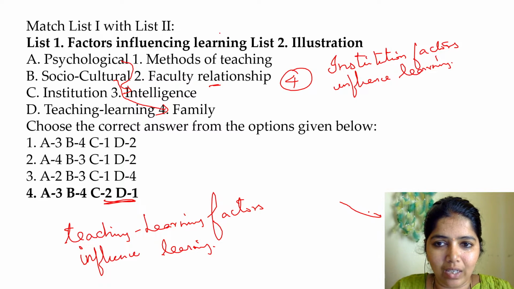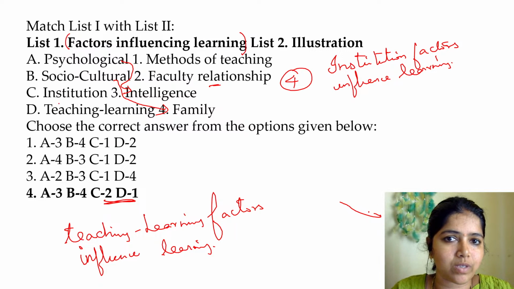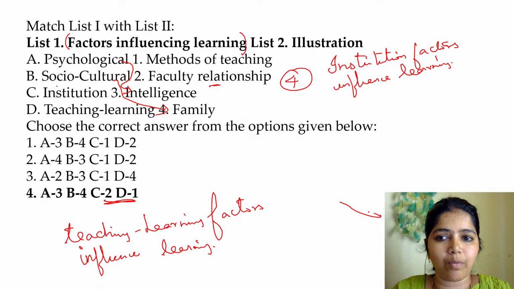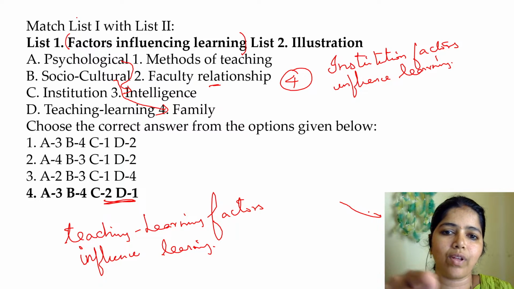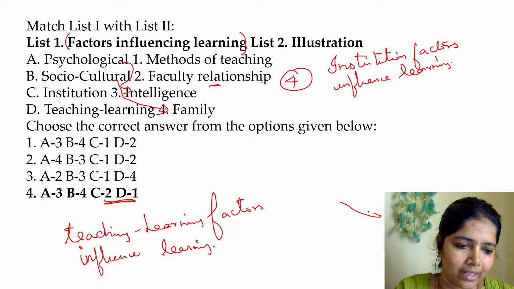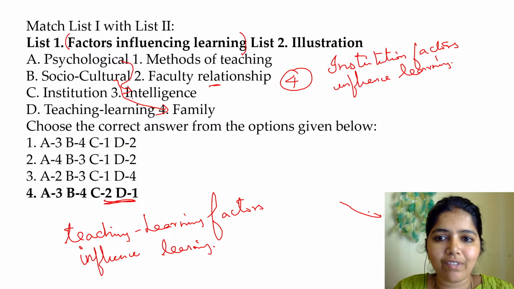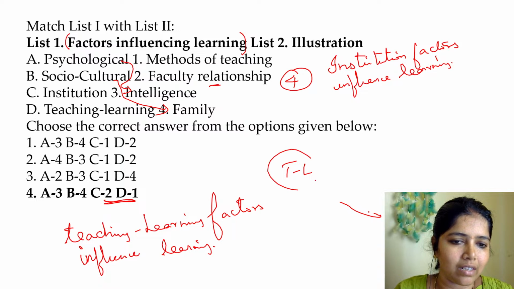So whenever a match-the-following question is given, try to take this point very clearly along with the options here. Then only you will be able to understand. Psychological factors influencing learning. Socio-cultural factors influencing learning. Institution factors influencing learning. Teaching learning factors influencing learning. TL, we used to say TL. That is a term.